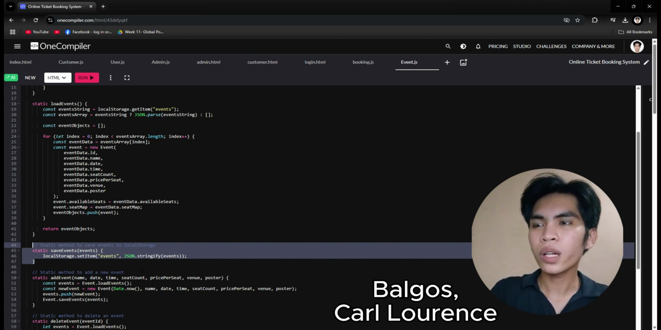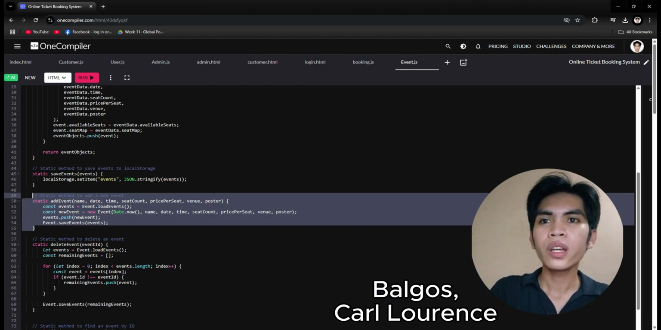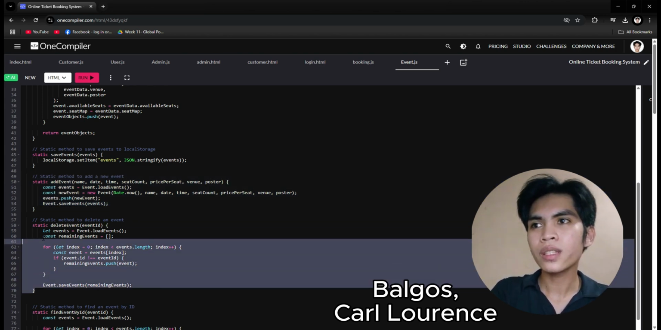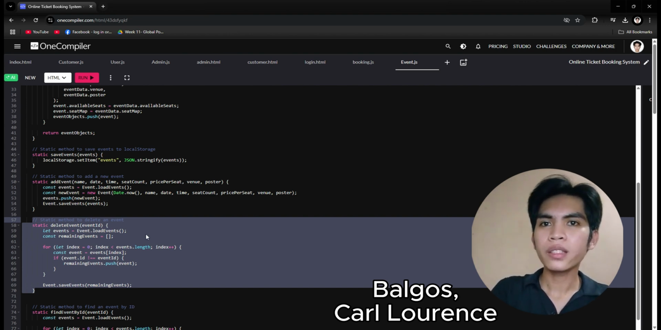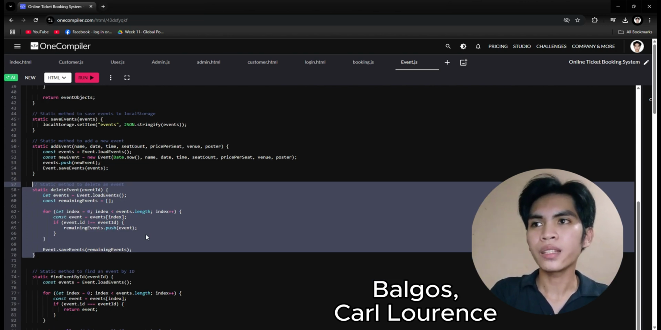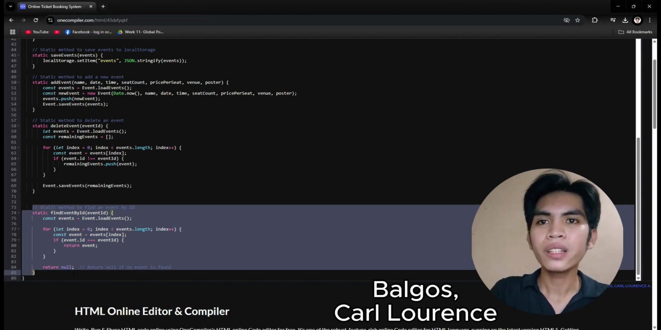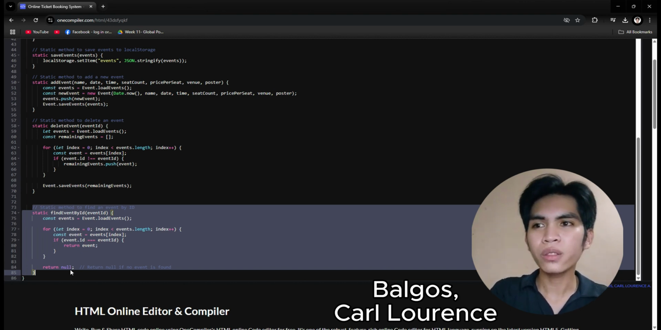And the next one is a static add event, which adds a new event to the list of events and saves it. Let's proceed with the next one, which is the delete event static method. It deletes an event based on its specific ID. Now let's proceed with the next, which is the static find event by ID. The logic for this one is it finds and returns an event using its ID, or if nothing is found, it returns null. So that's it.